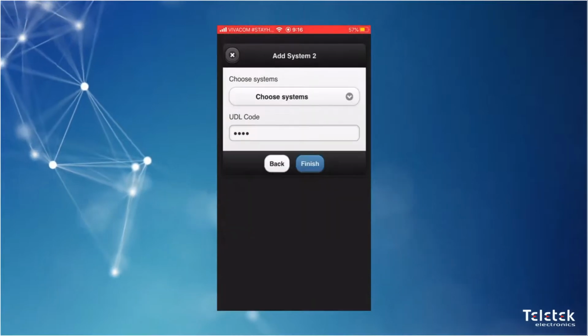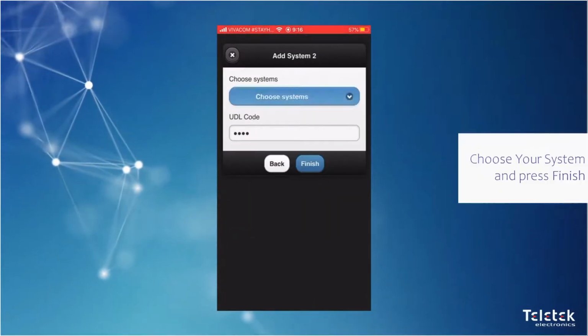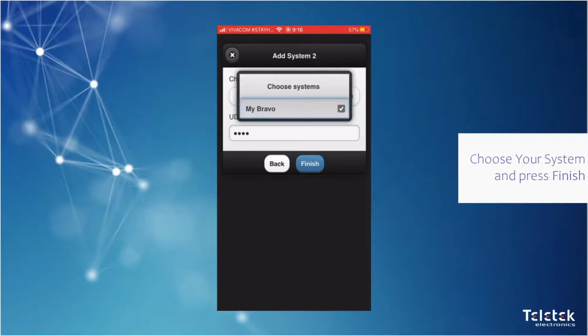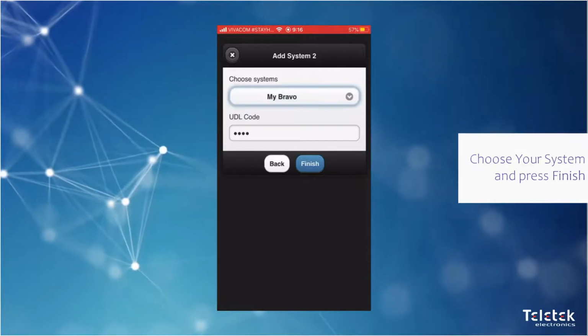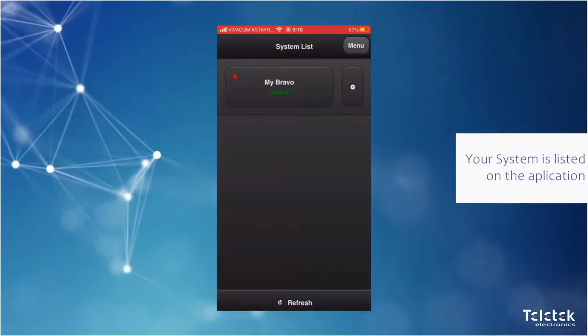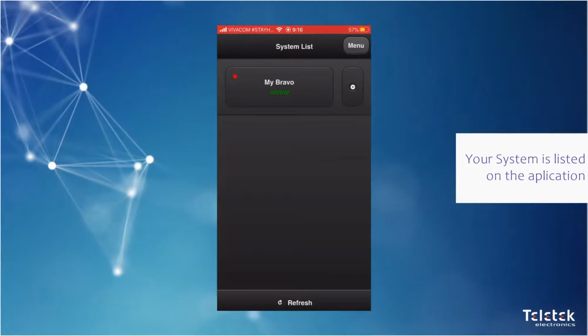Press Next. Choose your system, My Bravo. Then press Finish. As you can see, our system is now part of our system list.